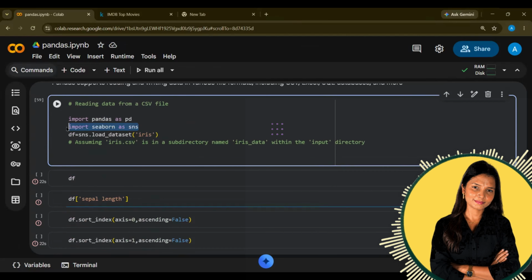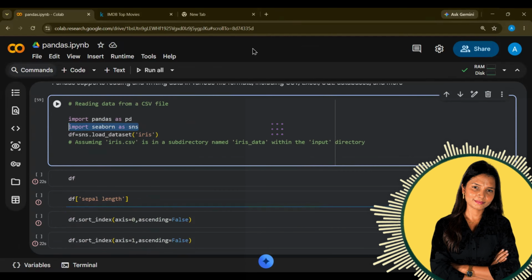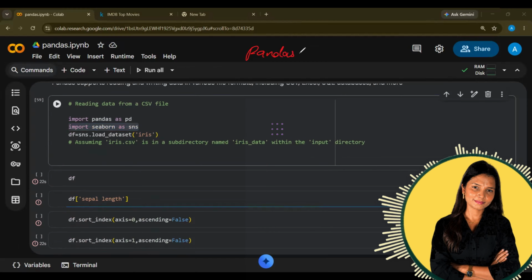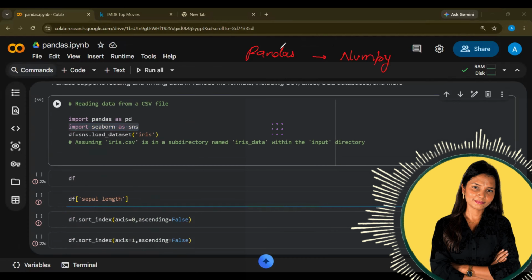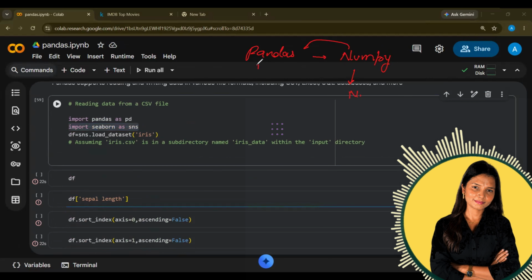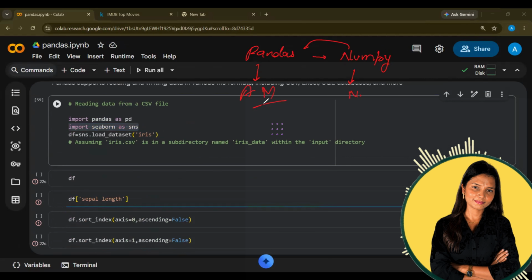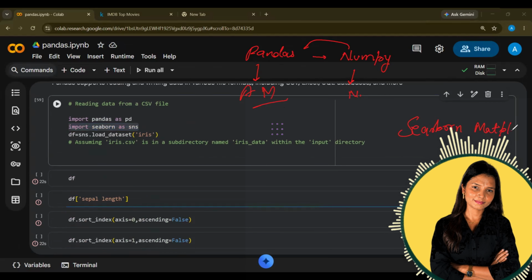Now, there is one library that you might have heard of, which is the Seaborn library. Seaborn is generally used for what? So Pandas is for data manipulation. NumPy is something that is used to create Pandas. NumPy is for numerical computation. This is for analysis and manipulation. We have 2 more libraries which I would recommend you to learn, which are Seaborn and Matplotlib.